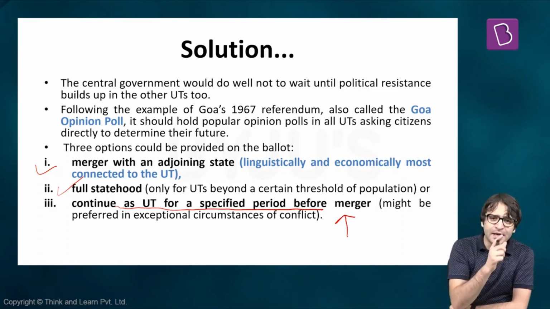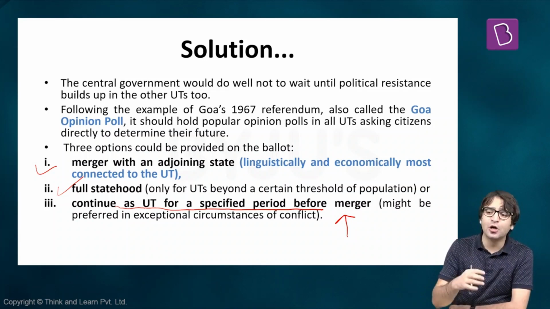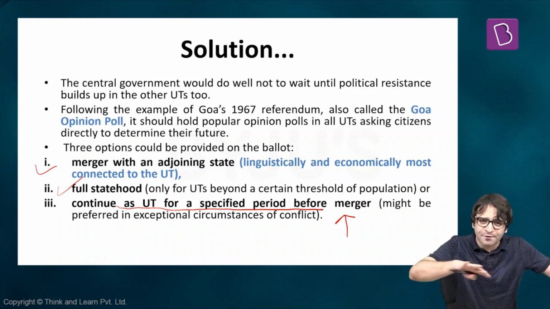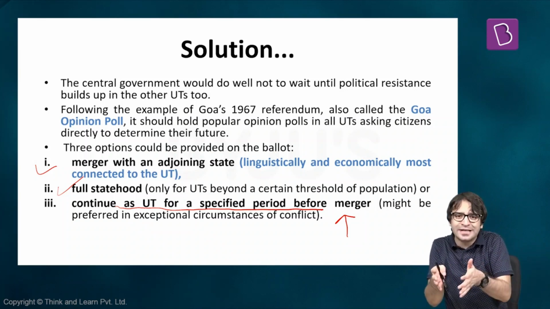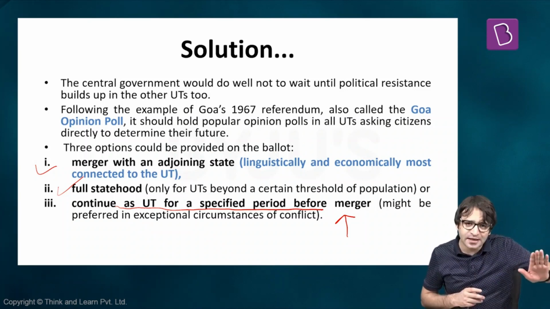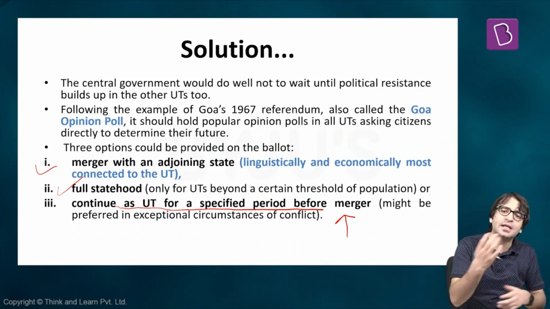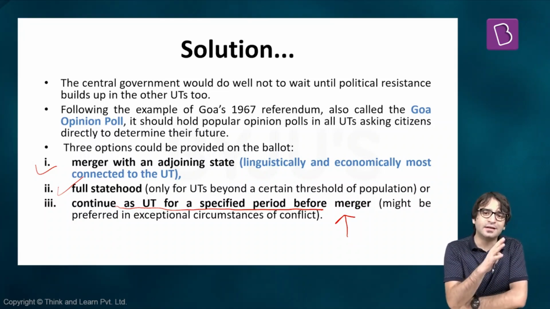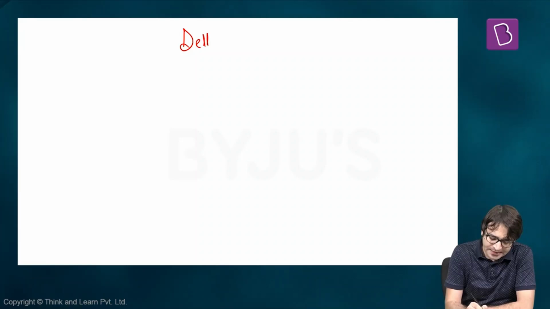Either you want to merge with a neighboring, adjoining state, or you should be given full statehood, or if there's a conflict. Let's say, for example, Puducherry, which is spread across different areas, where it may not be possible for Puducherry to merge with the adjoining state Tamil Nadu. For that reason, you should continue as a union territory for some time until we resolve the conflicts, and then you should be merged with a neighboring state. These 3 options should be provided to the citizens of all union territories. Now let's look at the curious case of Delhi, or the National Capital Territory.